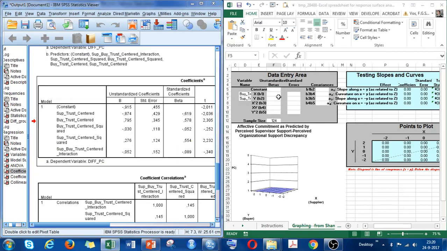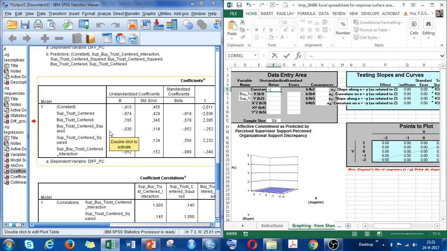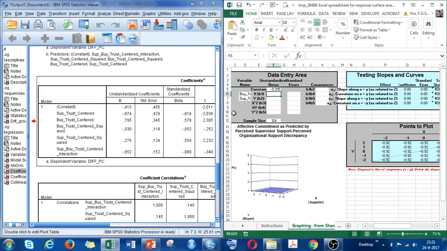Here we have the betas, and here it says unstandardized betas. For the constant, we see it's minus 0.915. For x, it is minus 0.874. Then we also have to put in the standard errors, which we find here.